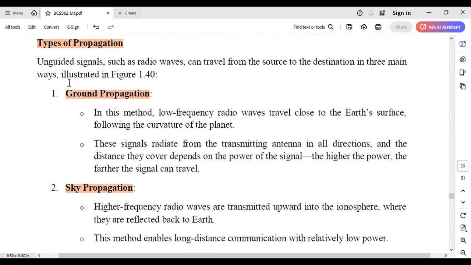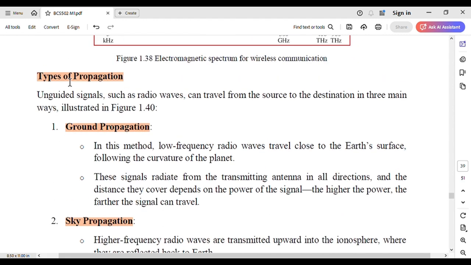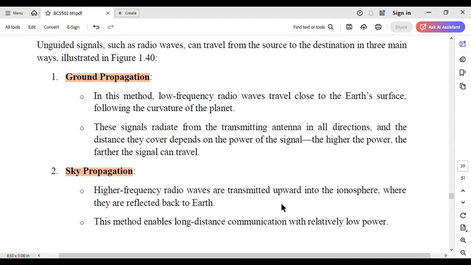Next, types of propagation. There are three different types of propagation: ground propagation, sky propagation and line of sight propagation. First one, ground propagation. In this method, low frequency radio waves travel close to the earth's surface following the curvature of the planet. These signals radiate from the transmitting antenna in all directions, and the distance they cover depends upon the power of the signal. The higher the power, the further the signal can travel.